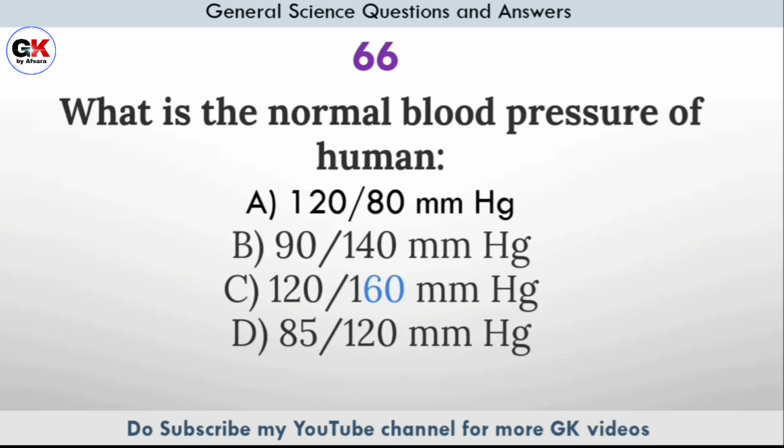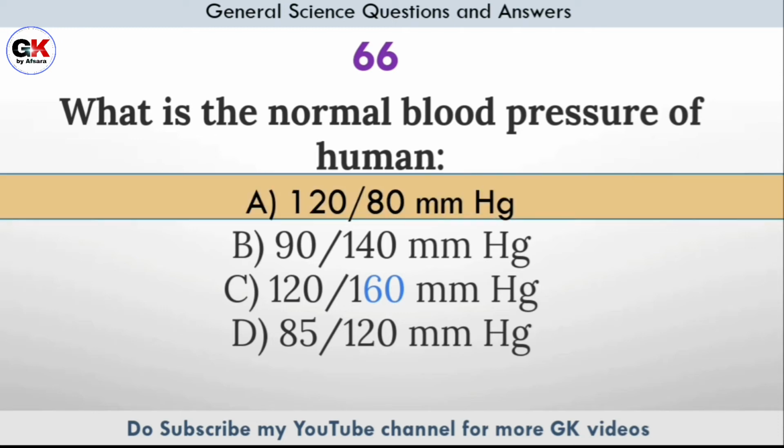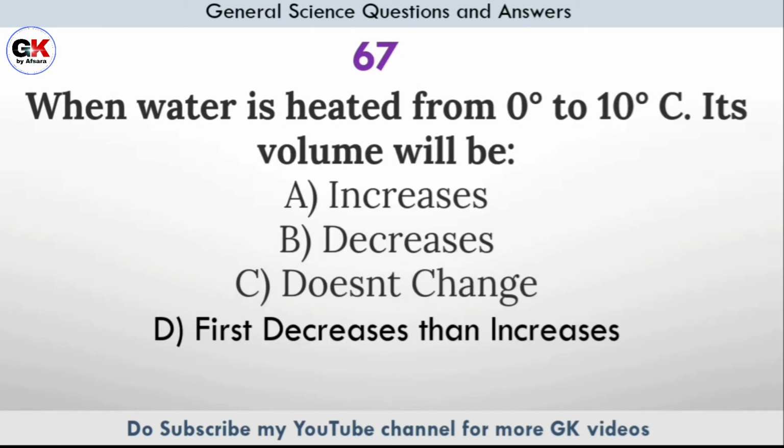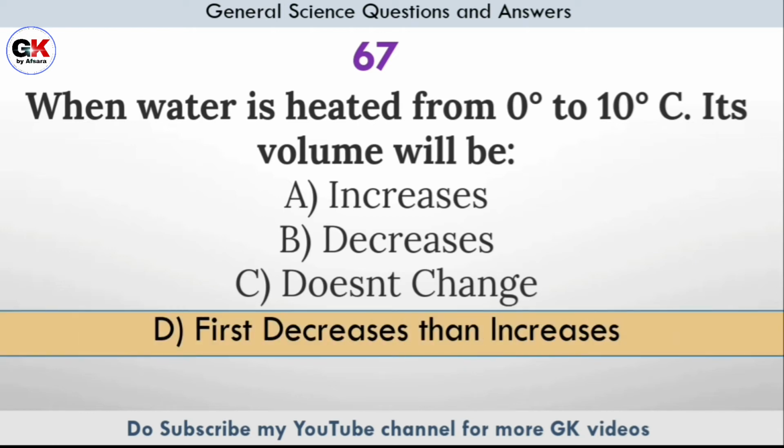What is the normal blood pressure of human? Answer option A, 120/80 millimeter of mercury. When water is heated from 0 degree to 10 degree Celsius, its volume will be. Answer option D, first decreases then increases.